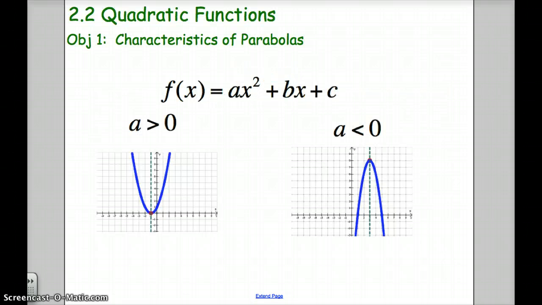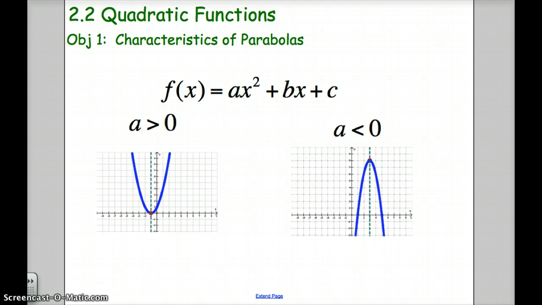So first of all, quadratic functions are of the form ax squared plus bx plus c. There are two scenarios. First of all, we need to know if the graph opens up or down. The one on the left here opens up. It would have an a value greater than 0. If it opens down, then the a value is less than 0. It has nothing to do with b or c.